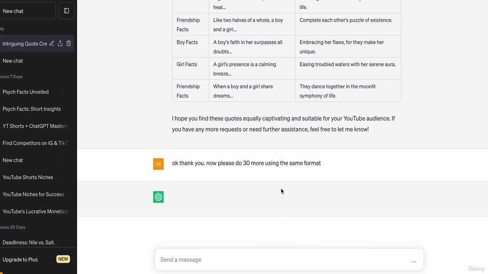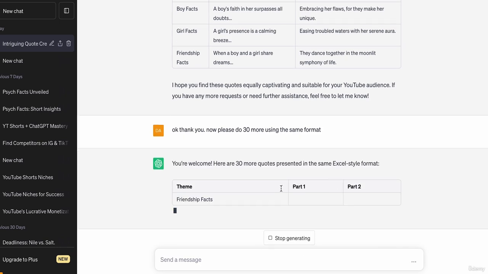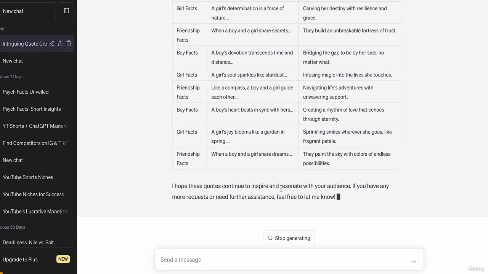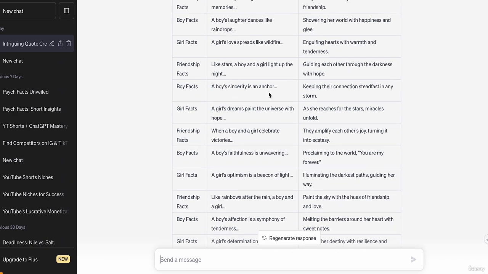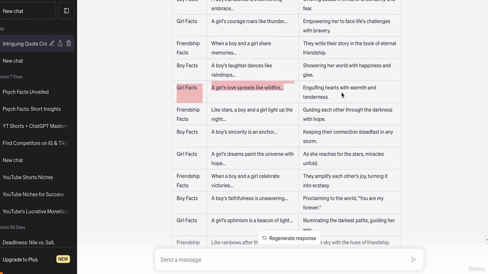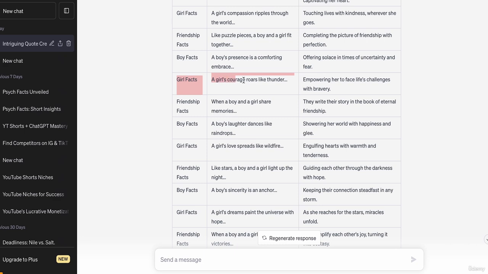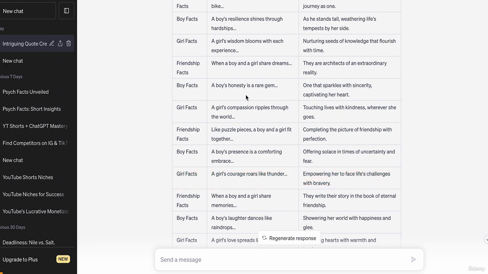And then what we'll do after this, guys, if they're okay, we'll just double check them all. Then we'll copy them over to Excel. So let's have a look. Okay then, so let's have a scroll up. Okay, a boy's sincerity is an anchor, keeping their connection steadfast in any storm. A girl spreads like the wildfire, engulfing hearts. Girl's encouragement roars like thunder. A boy's honesty is a rare gem.